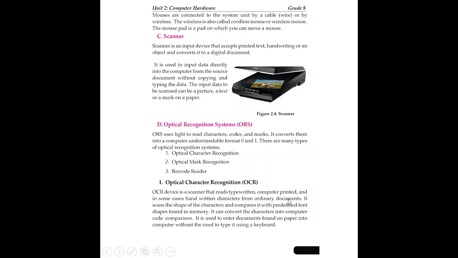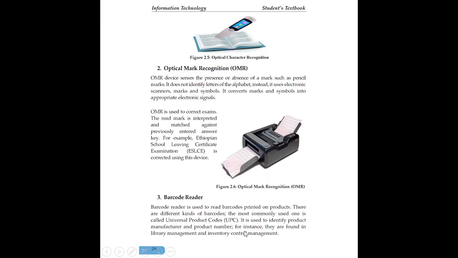It scans the shape of the characters and compares it with predefined font shapes found in memory. It can convert the characters into computer code by comparison. It is used to enter documents found on paper into the computer without the need to type them using the keyboard. Optical character recognition understands or inputs characters to the computer system.